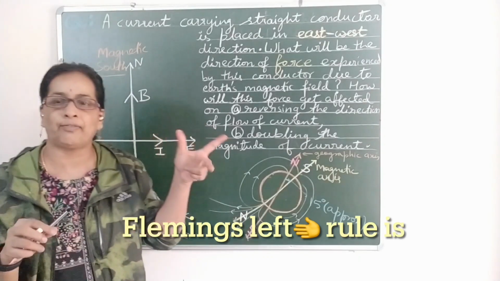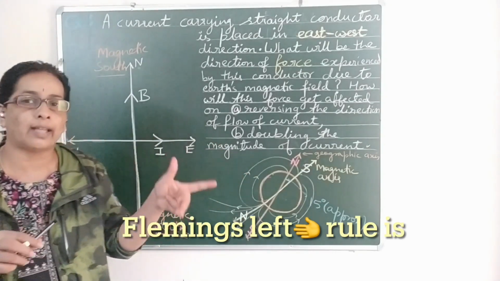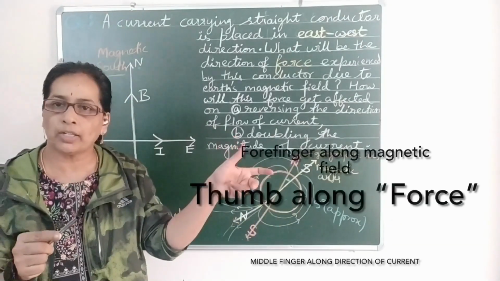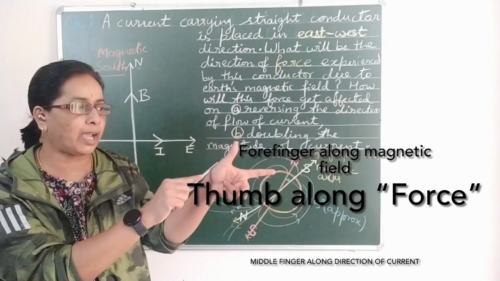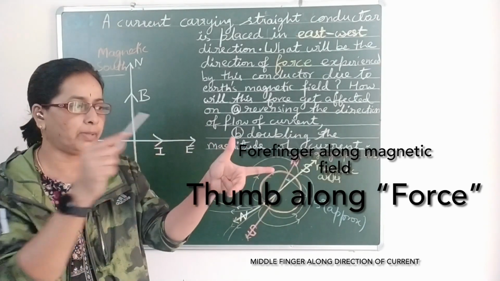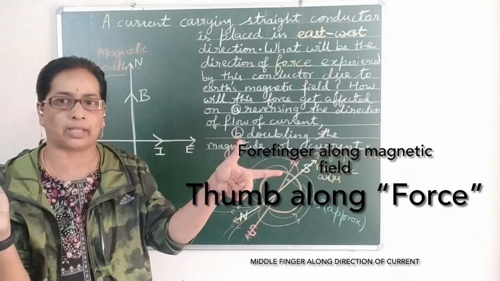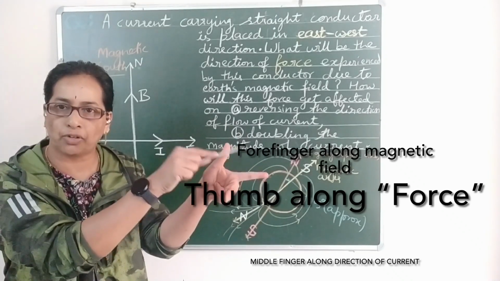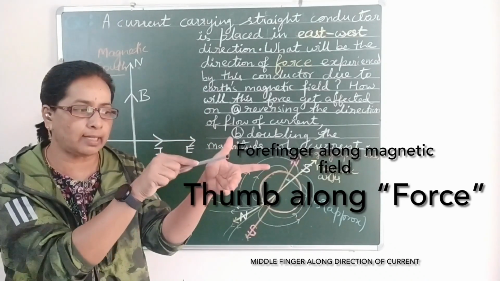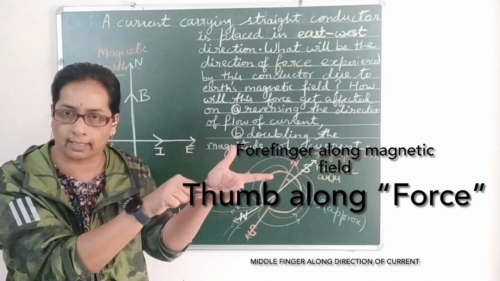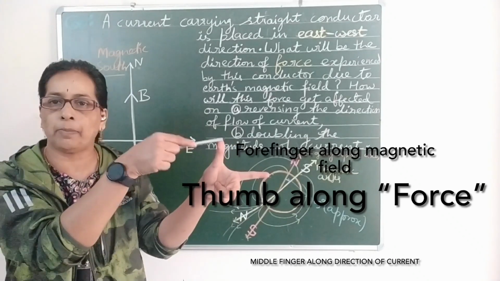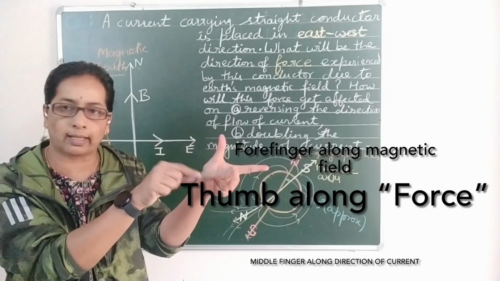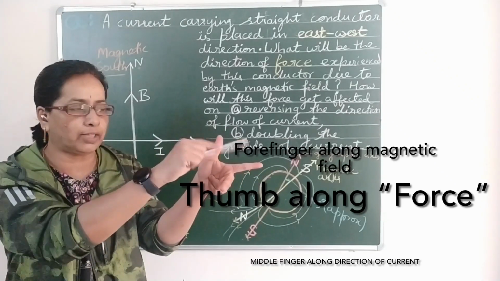Now we will apply Fleming's left-hand rule to know the direction of force experienced by this conductor in the field of the magnet. According to Fleming's left-hand rule, if the left hand's three fingers, starting from the thumb, are stretched at right angles to each other, and the forefinger gives the direction of magnetic field and the middle finger is along the direction of current in the conductor, then the thumb points towards the direction of force experienced by this current carrying conductor in the field of this magnet.